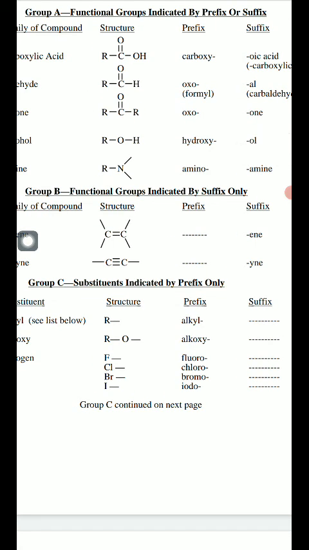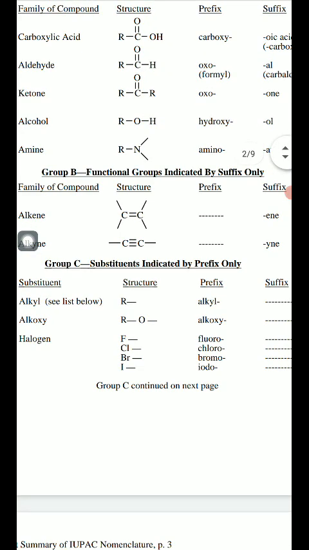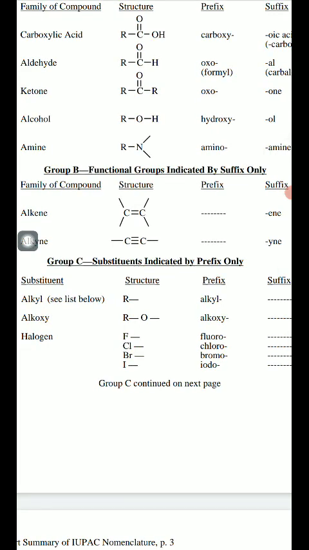Now the substituents' position. Some of the side chains of the organic compound are taken only as prefixes. In my previous video I told you how many types of prefixes there are and their categories, which you have to remember. The first type is the alkyl group, the second is the alkoxy group, the third is the halogen group, and the fourth, also included here, is the nitro group. These components are always taken as prefixes, whether the secondary suffix is present or absent.